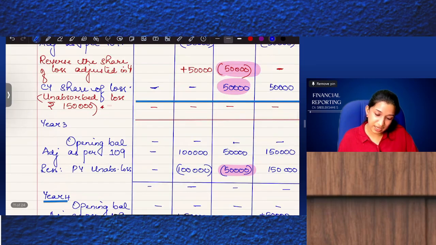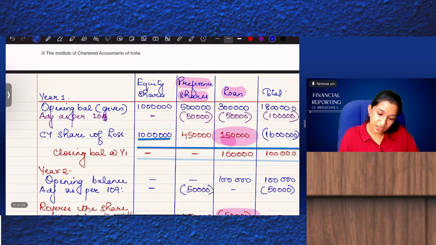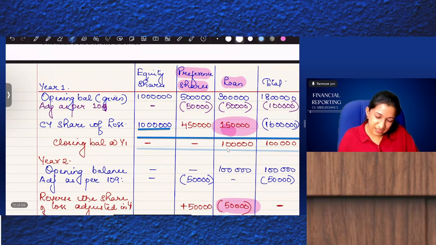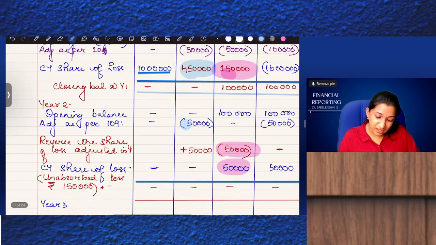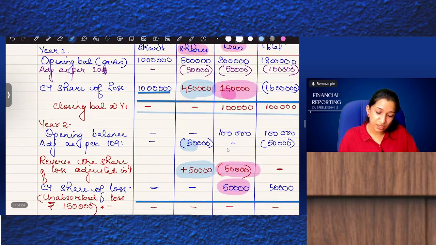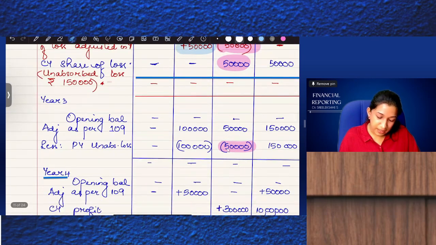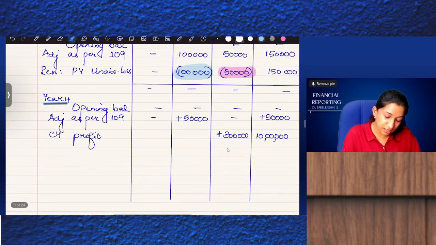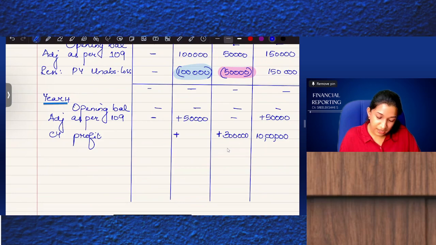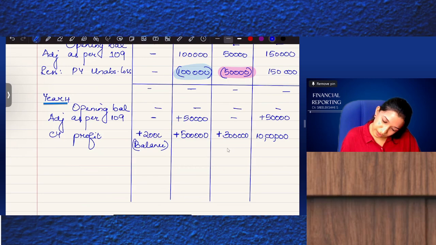Okay, then preference shares. First year we adjusted a loss of 4,50,000. But second year we reversed a loss of 50,000. So 4,50,000 minus 50,000, 4 lakhs plus 1 lakh. So total loss adjusted was 5 lakhs. So we will also reverse 5 lakhs. And balance 2 lakhs to equity shares.